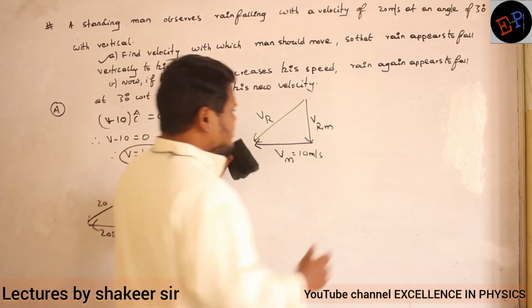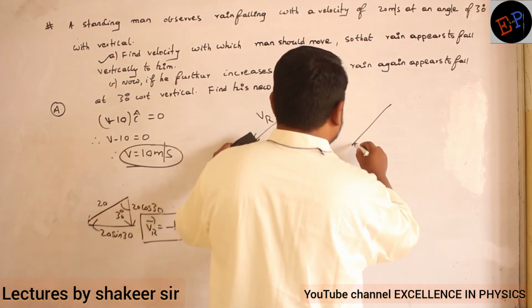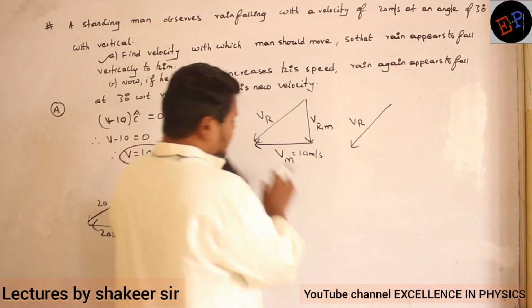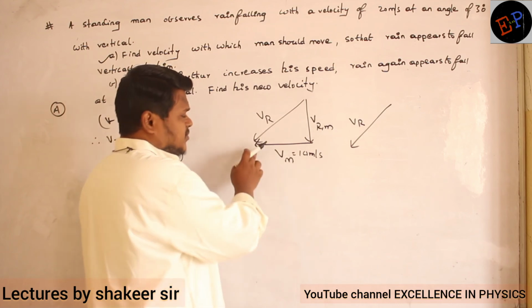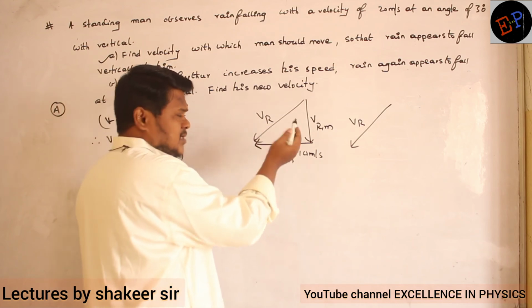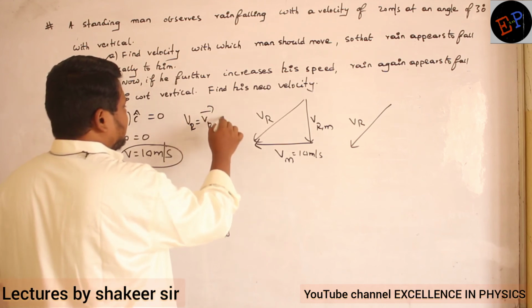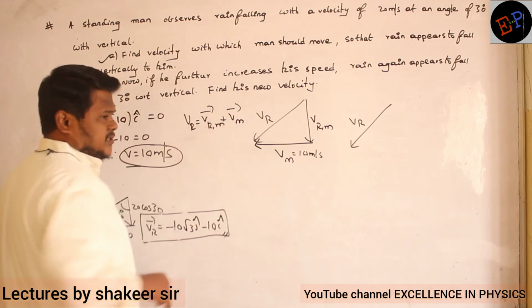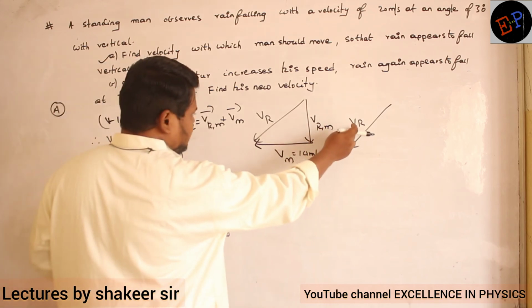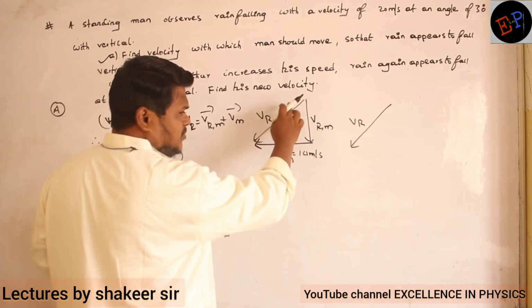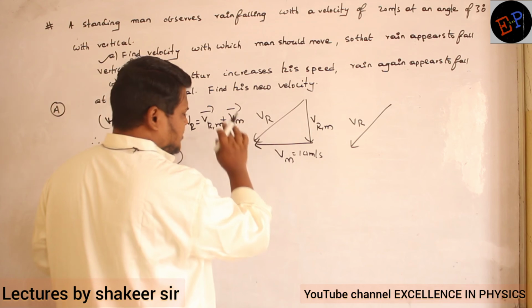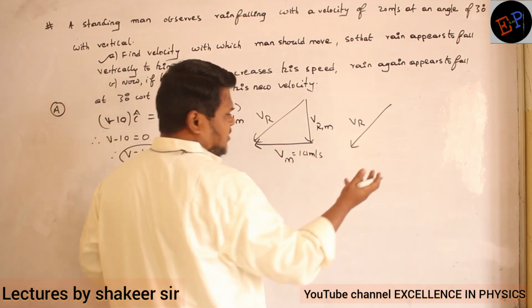Okay. Now let us take the same velocity of rain. But the man's velocity is increasing, but the resultant is the same, no? The resultant is always the same. Velocity of rain is equal to velocity of rain with respect to man plus velocity of man. This is constant. Now VR should become the resultant, no? Resultant means it should be head to head and tail to tail.